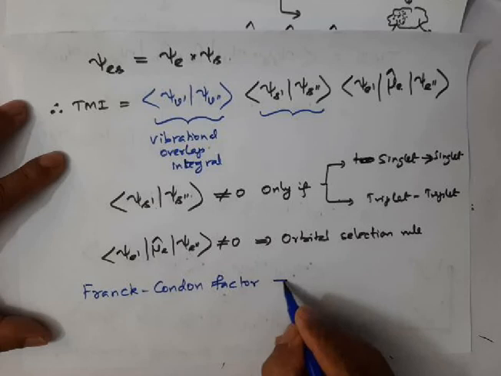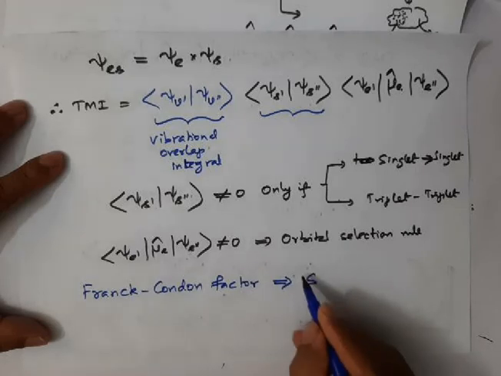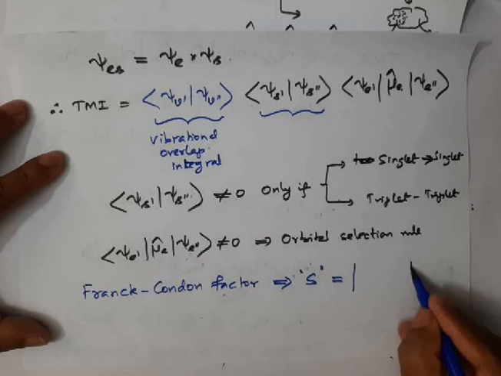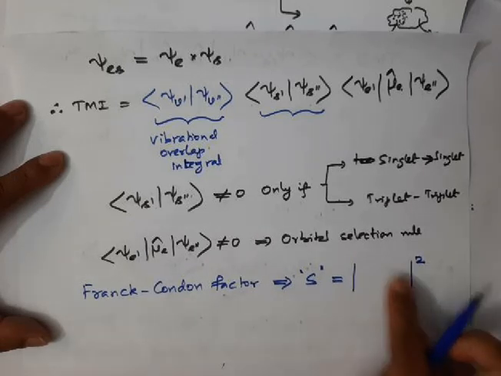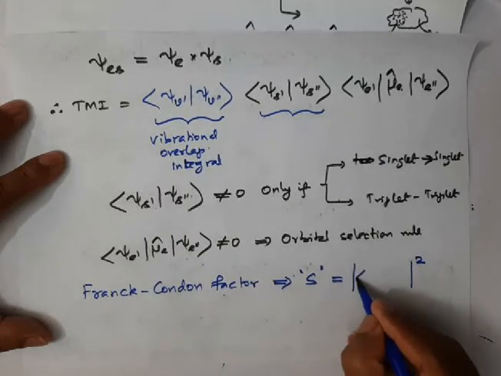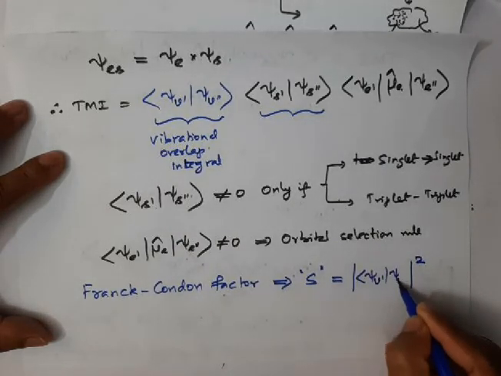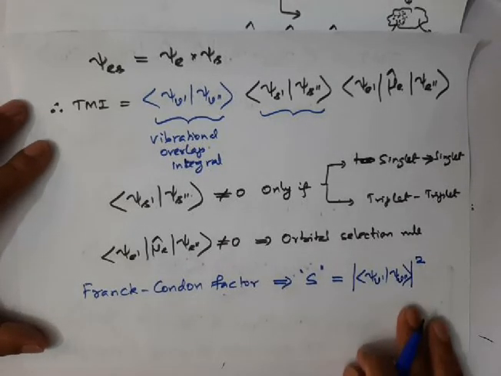What is the Franck-Condon factor? We usually represent the Franck-Condon factor with the symbol S. S is equal to the square of the magnitude of this overlap integral, that is psi v prime, psi v double prime. Okay, this is called the Franck-Condon factor.